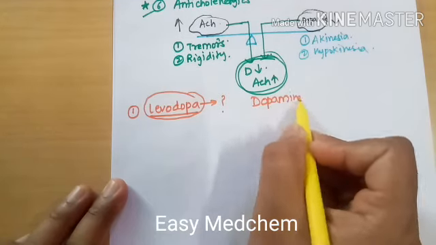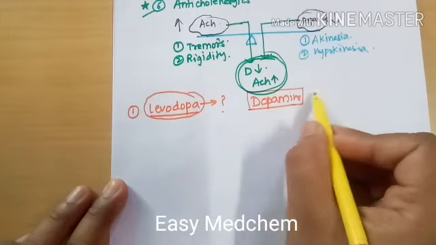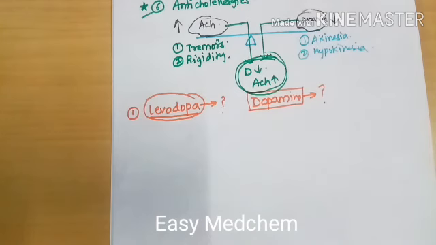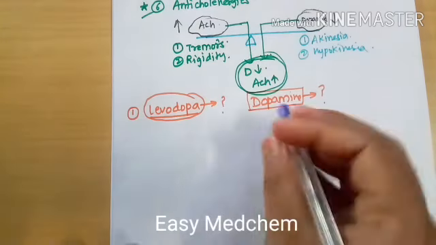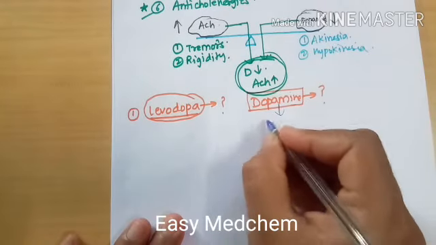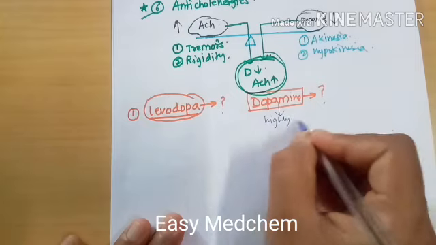The answer is simple: we cannot give dopamine directly to the patient because, first, dopamine is a highly polar compound.